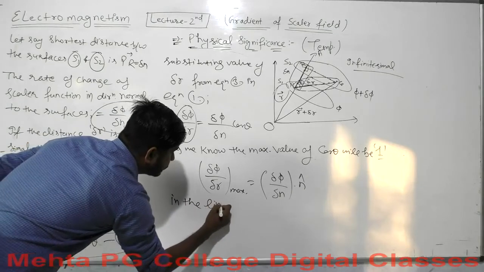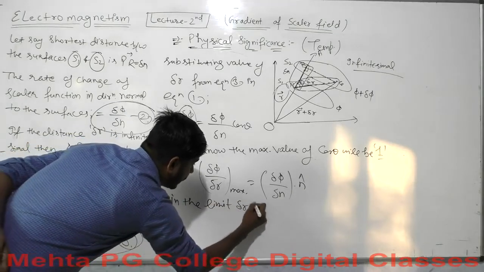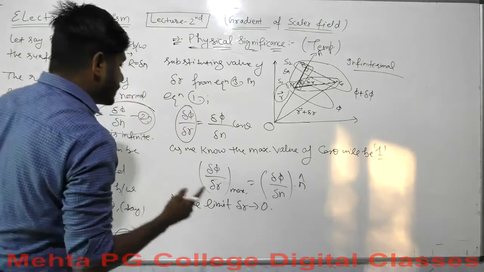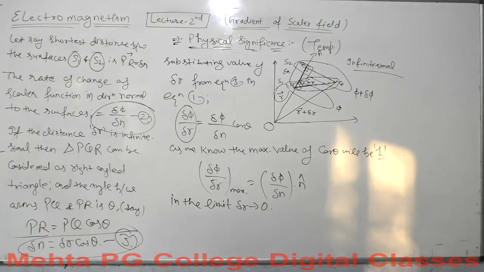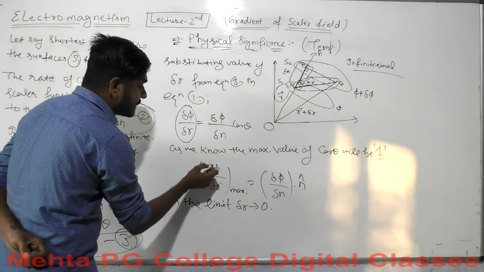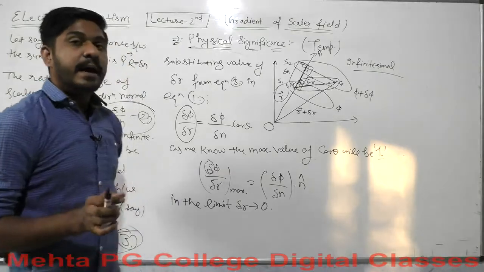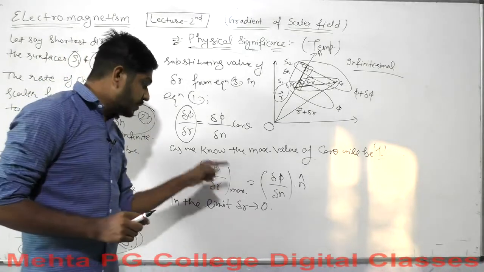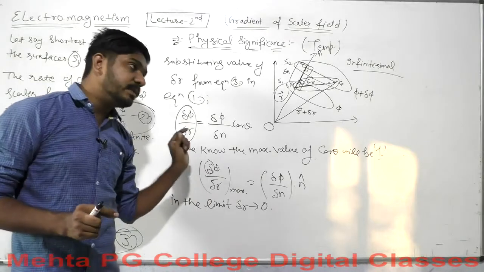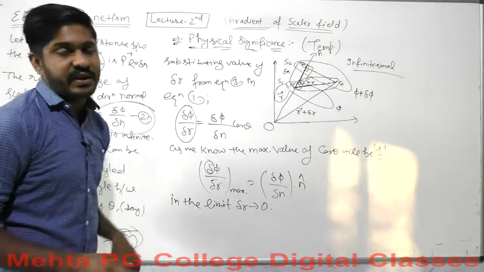In the limit del r approaches 0, the normal delta or the curly delta can be replaced by a perfect differential.